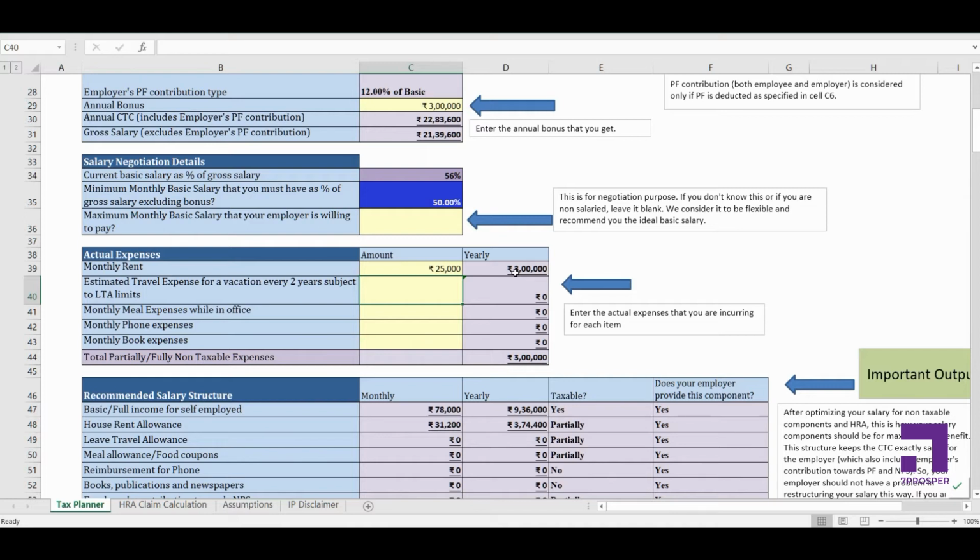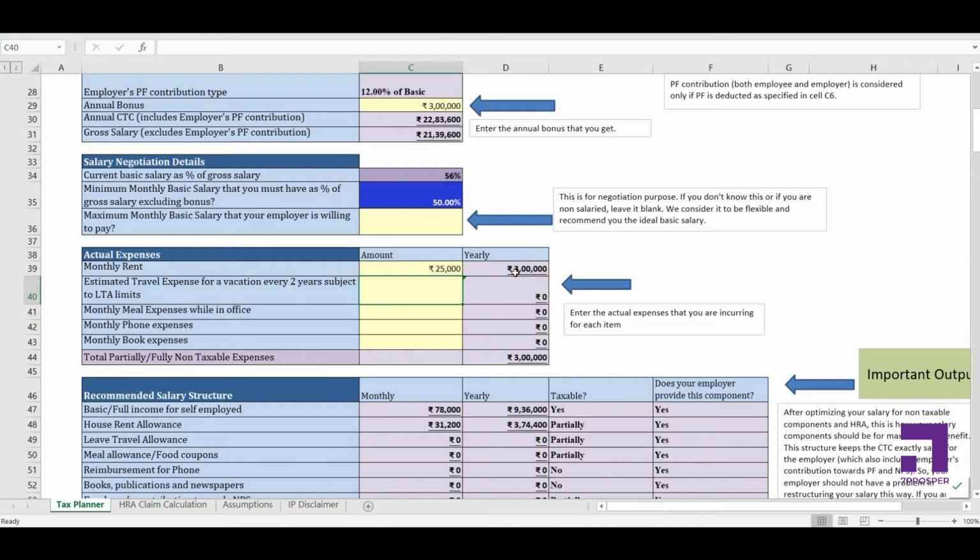And when you claim LTA, you can claim only the expenses which you have incurred for your travel. Like if you are going from Delhi to Goa, you can only claim for the flight expenses of your family. But you cannot claim for your stay expenses or partying expenses in Goa.